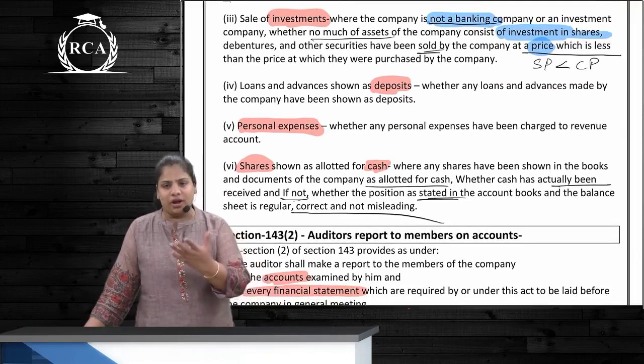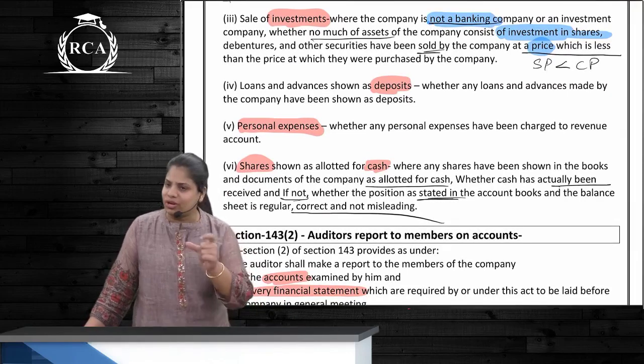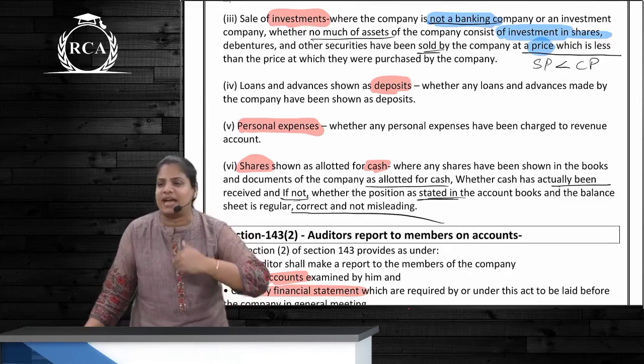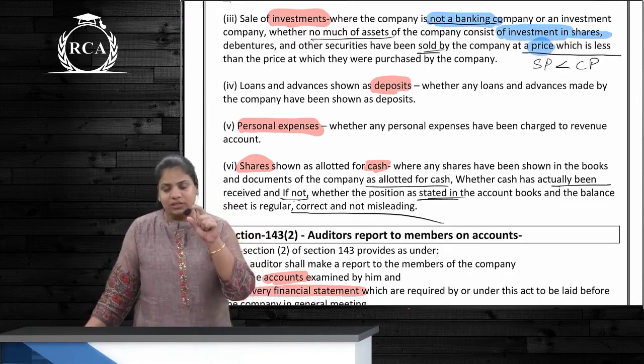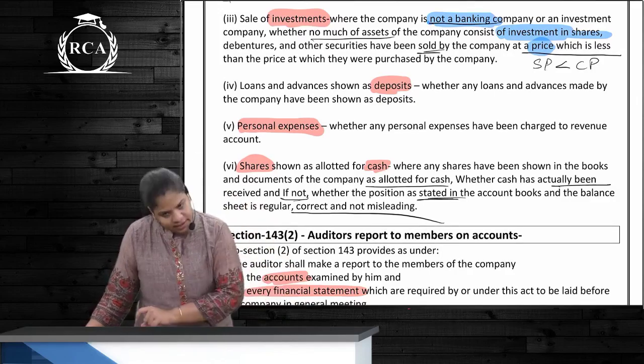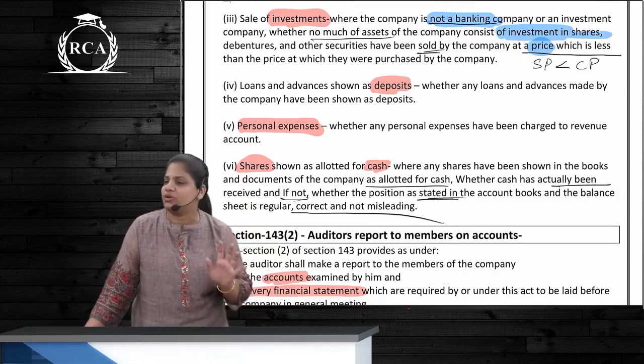So if it is a loan, if I'm taking a premise on rent, I have to give a security deposit, which means if I vacate these premises, I will get that money back, correct? But to show the company has given a loan, but instead of showing it as a loan, they have shown it as a deposit. If the company has done that, that also has to be reported.